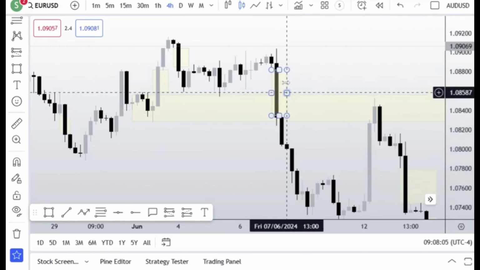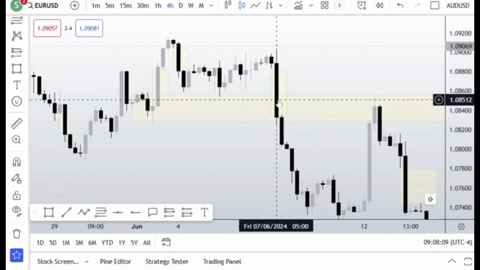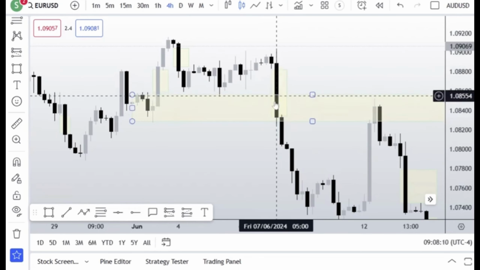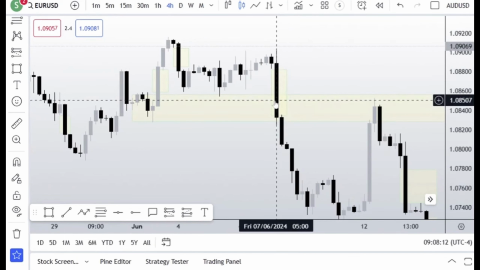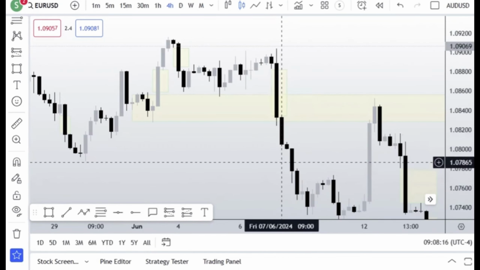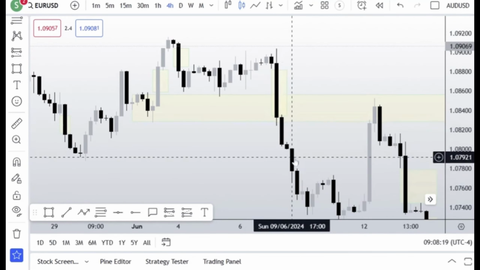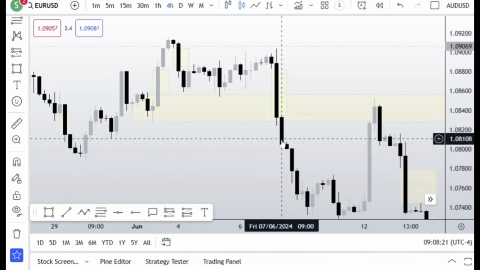After this big push here, this is a breakaway gap, another breakaway gap. And then we had another breakaway gap here, another breakaway gap here. So once you see this series of breakaway gaps, do not get confused. Look for one of the gaps that is overlapping with an order block, breaker block, or mitigation block.